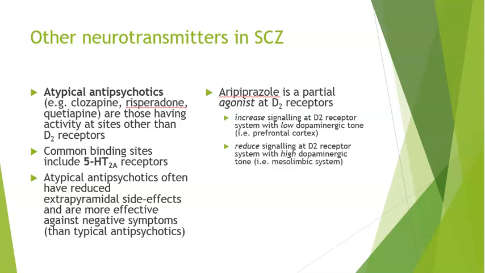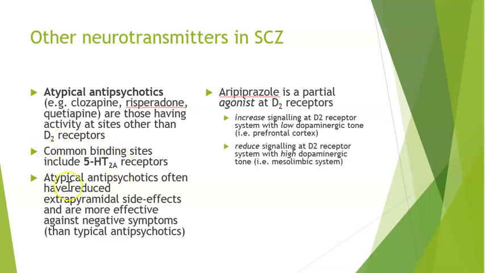The atypical antipsychotics do tend to have reduced extrapyramidal side effects and are more effective against those negative symptoms. So remember, the negative symptoms would be those depression-like symptoms, and the typical antipsychotics really only focus on the positive symptoms because they're focusing on that excess of dopamine in the nucleus accumbens, which is associated with those positive symptoms.